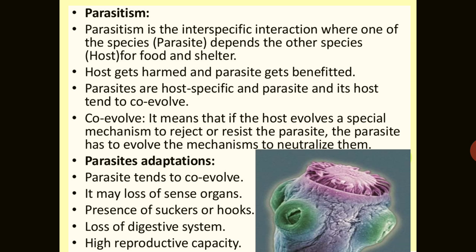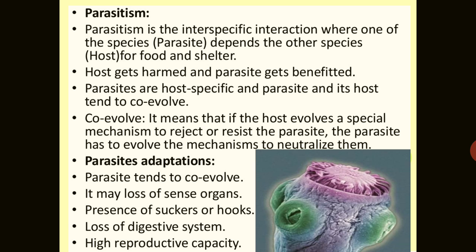So parasitism is the inter-specific interaction where one of the species, the parasite, depends on the other, which is known as the host. The host is actually meant for food and shelter both. So the host gets harmed in any case, and the parasite gets benefited. Parasites are often host-specific, and the parasite and its host tend to co-evolve sometimes. Co-evolve means that if the host evolves a special mechanism to reject or resist the parasite, the parasite has to evolve a mechanism to neutralize it.